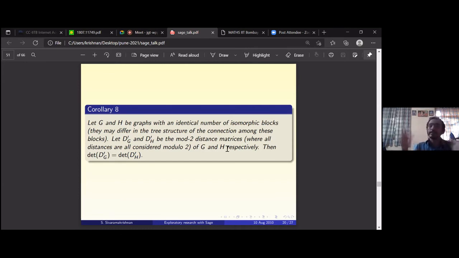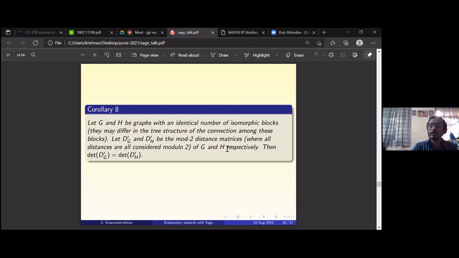How the blocks are connected is actually irrelevant, because that's the beauty of this Graham-Hoffman-Hosoya line of thought. As long as you have the same number of blocks of the same type, however you connect them up, the distance matrix will have the same determinants, cofactor sum, and all that. So that is straightforward. So that's what you get here.